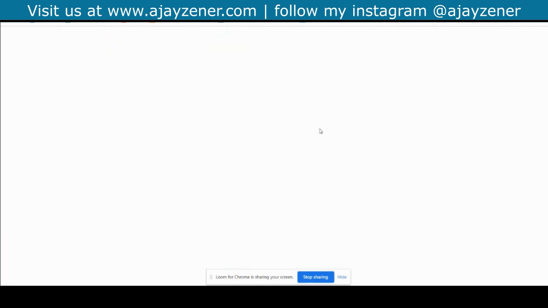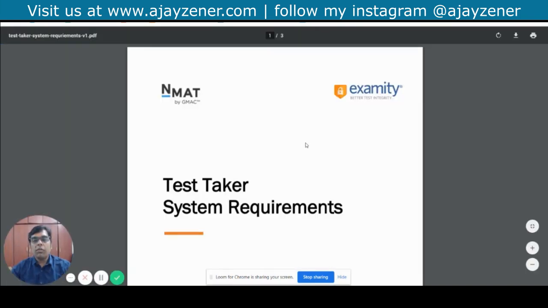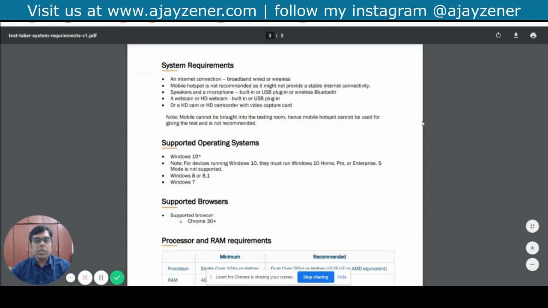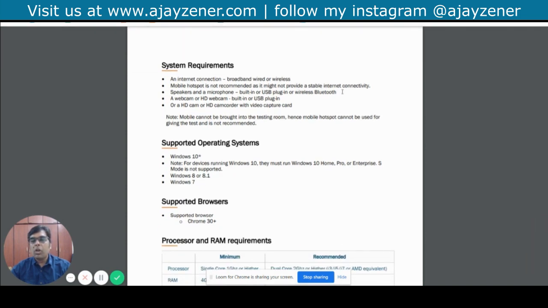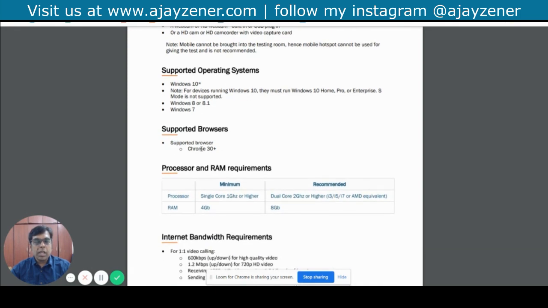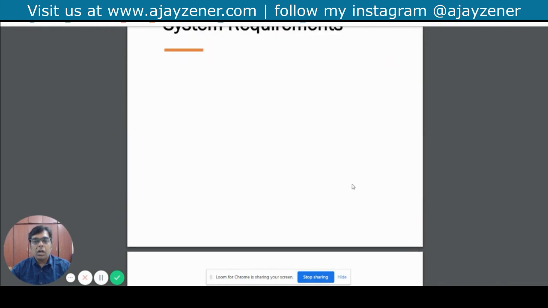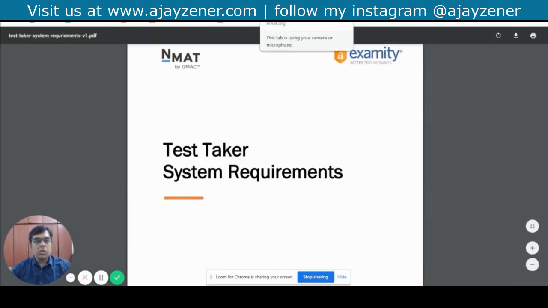So let's click on this, read the details of what the system requirements are, and you will see all the details given here. So internet connection, mobile hotspot is not recommended as it may not provide a stable internet connection. So you need broadband, a speaker and a microphone, built in, or USB plug-in, or wireless Bluetooth, a webcam, an HD cam or an SD camcorder. So all the supporting operating systems are there. You have the supporting browser which is there. RAM requirements are given to you. Bandwidth requirements are given to you. So this is pretty much well documented. So you can read this.